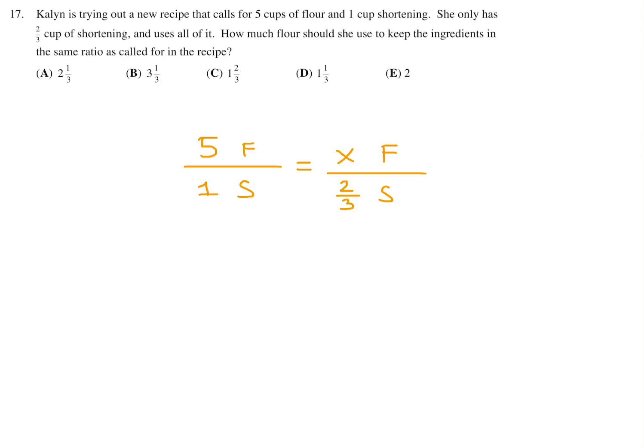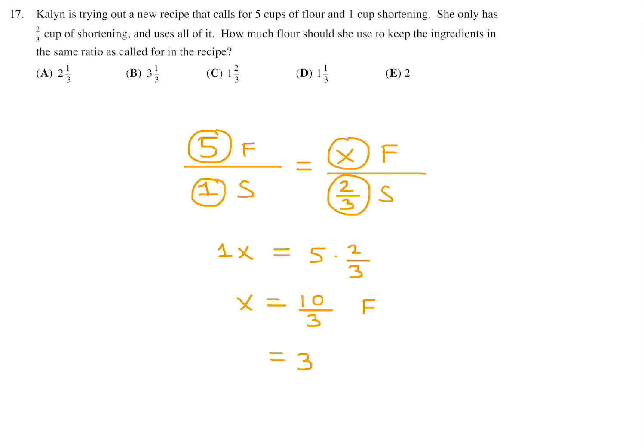All right, this is a cross multiplication question. 1 times x, so 1x, is equal to 5 times 2/3. So 5 times 2/3, like that. And therefore x is equal to 10 over 3. What does x represent? The cups of flour. So 10 over 3 cups of flour, this is basically 3 1/3 if you make it into a mix of integers and fractions. So 17, therefore, the answer is B.